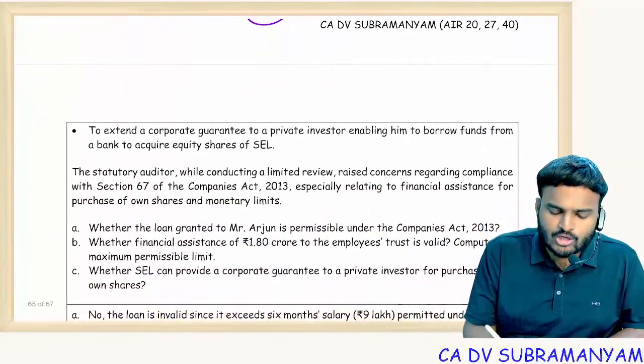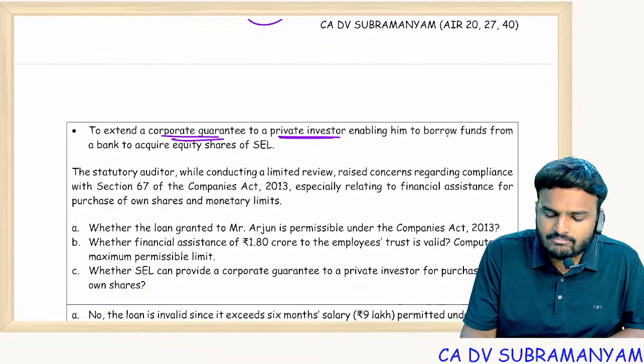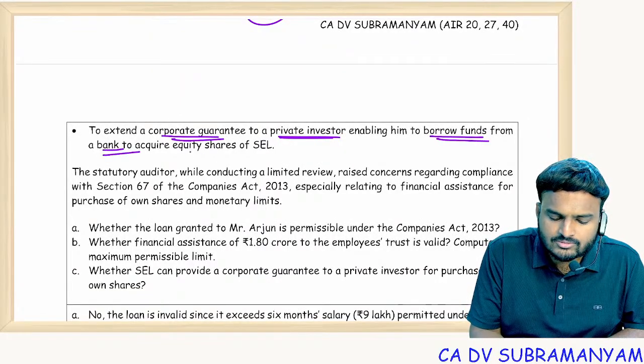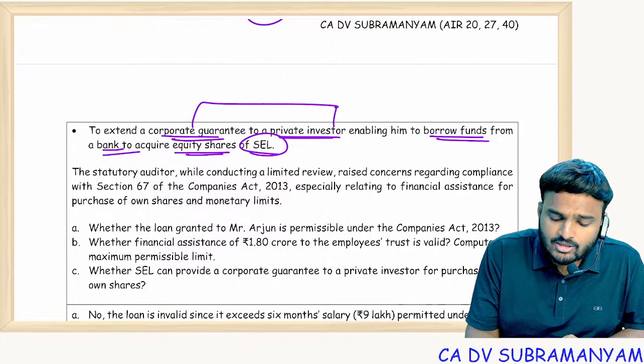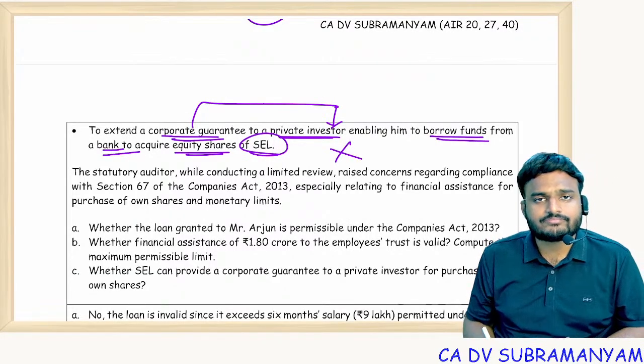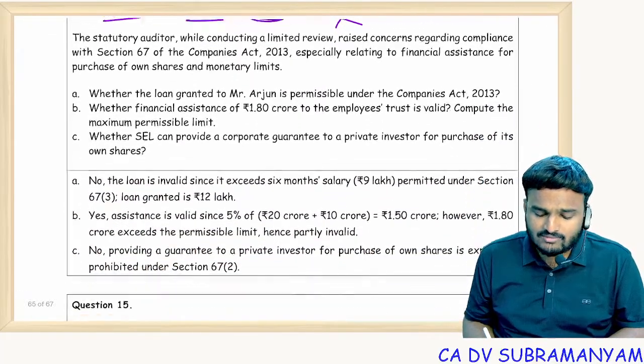To extend a corporate guarantee to a private investor, enabling him to borrow funds from a bank to acquire equity shares of SEL. Corporate guarantee to a private investor is also not allowed. Guarantee not allowed. 3 violations only.